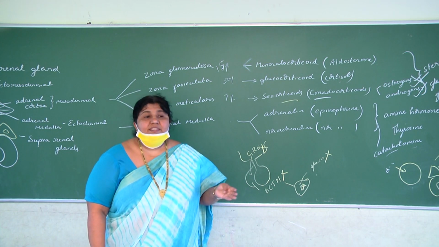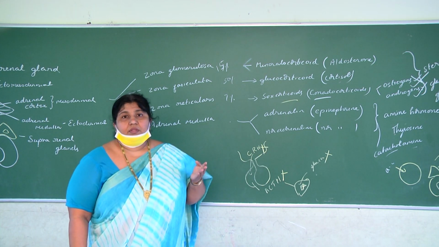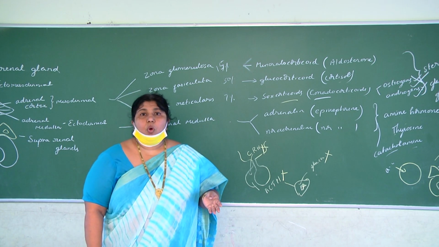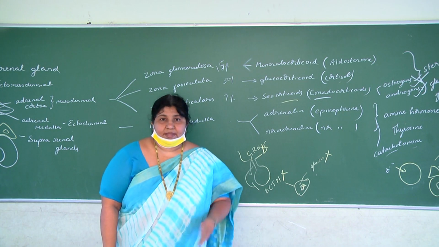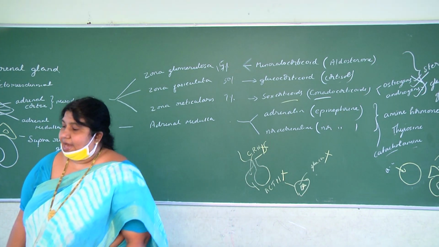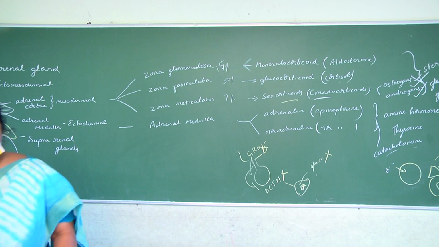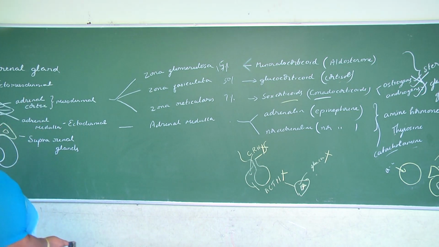And when aldosterone is secreted in high amount, the person suffers with Conn's disease, which is also called aldosteronism. These are the disorders of the adrenal gland. Now let us proceed to the gonads.